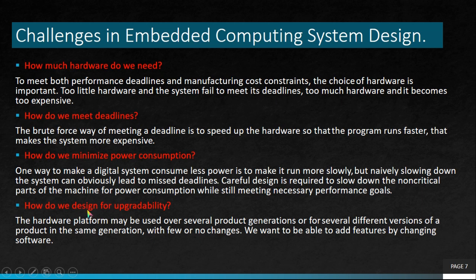Next one is how do we design for upgradability. So upgradability may be needed in the future. The hardware platform may be used over several product generations or for several different versions of a product in the same generation with few or no changes. We must be able to add new features by changing software. So it mainly discusses the scope of adding new features in the software.